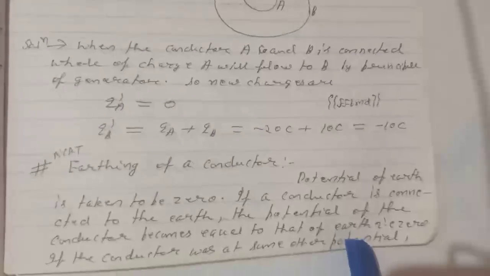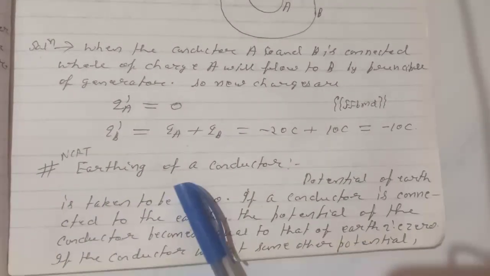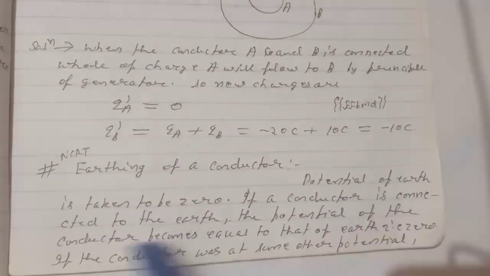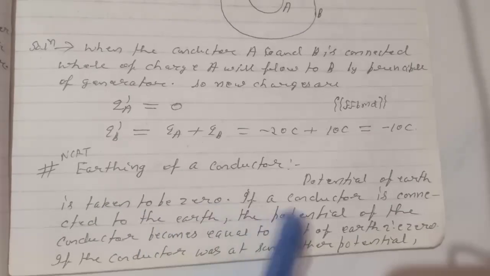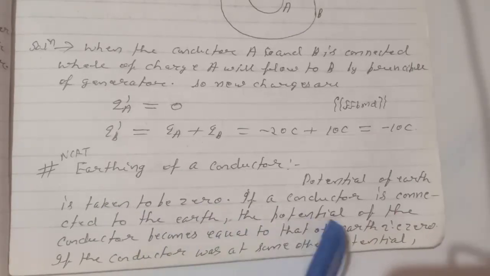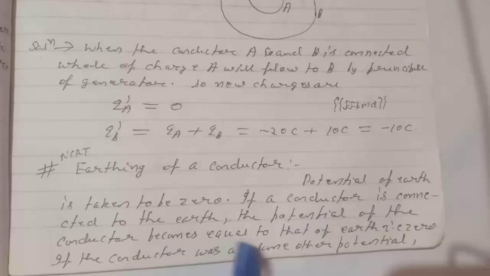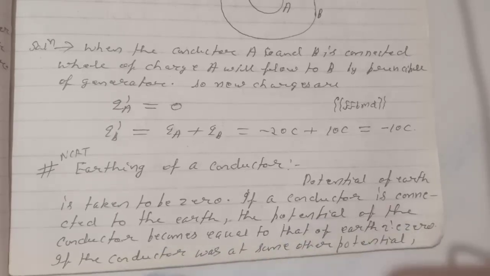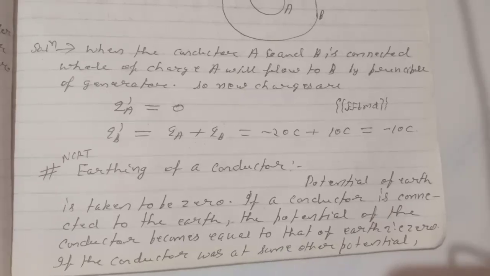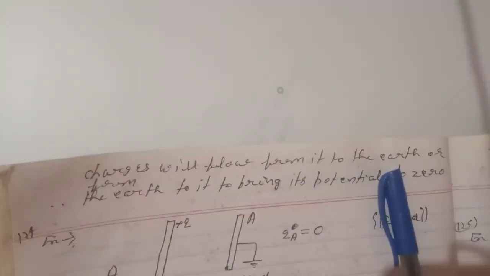Next, earthing of a conductor. The potential of earth is taken to be 0. If a conductor is connected to the earth, the potential of the conductor becomes equal to that of earth, that is 0. If the conductor was at some other potential, charge will flow from it to the earth, or from the earth to it, bringing its potential to 0.